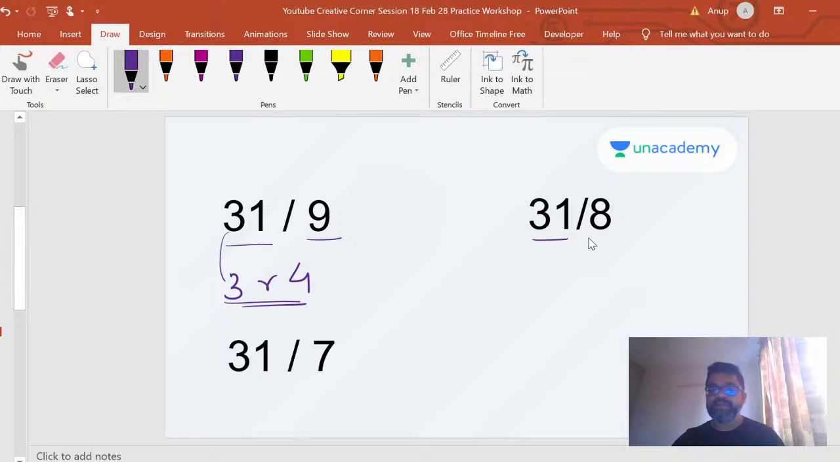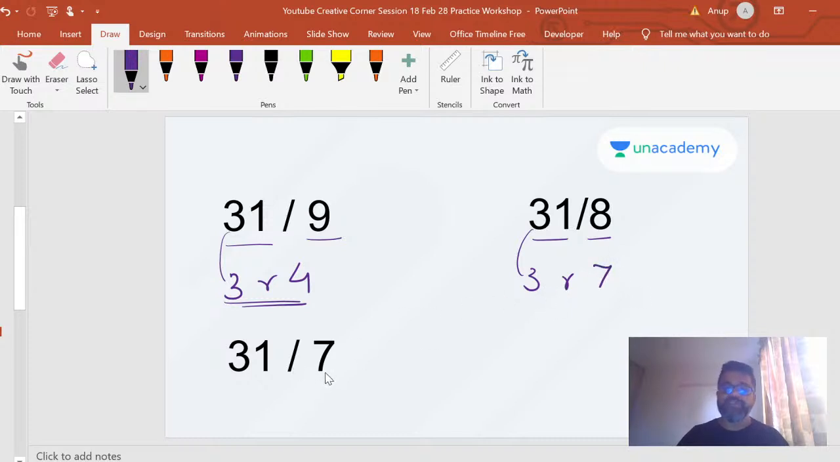Now, division by 8 also follows a similar pattern. You bring 3 down, right? Your remainders, the only difference here is you double this digit and then add it. Okay, right? You double this digit. 3 into 2, 6 plus 1, 7. So that's how you get the remainder.